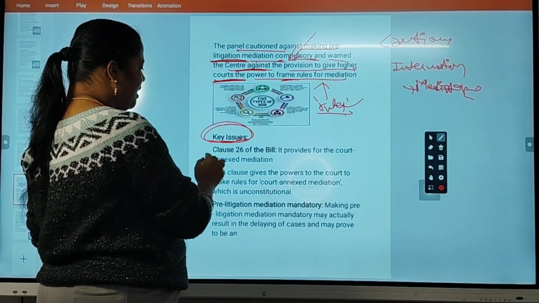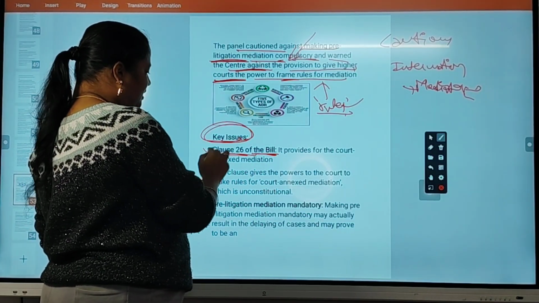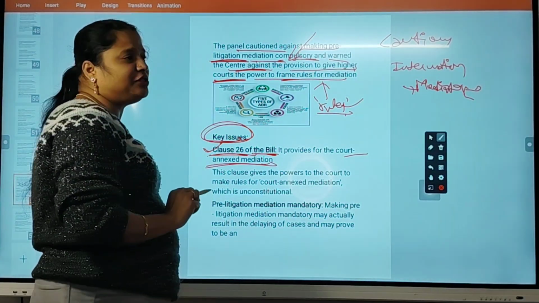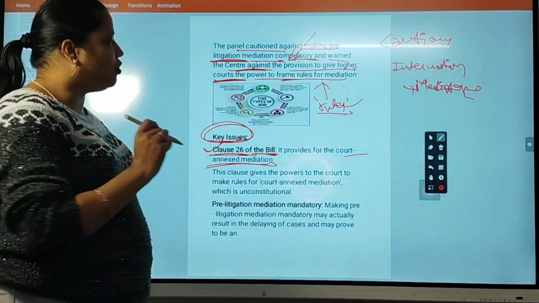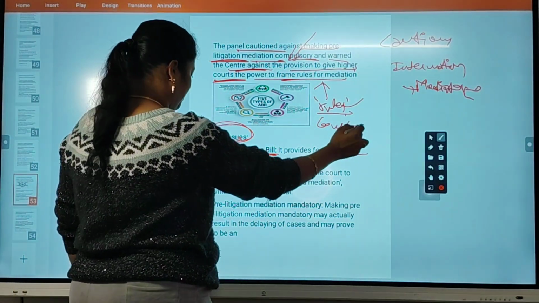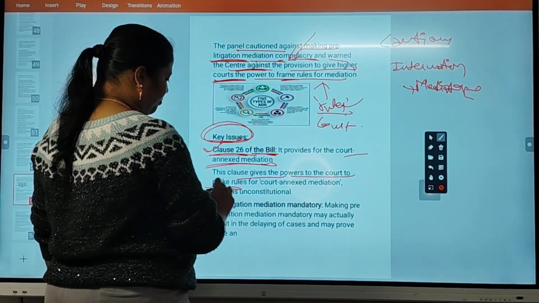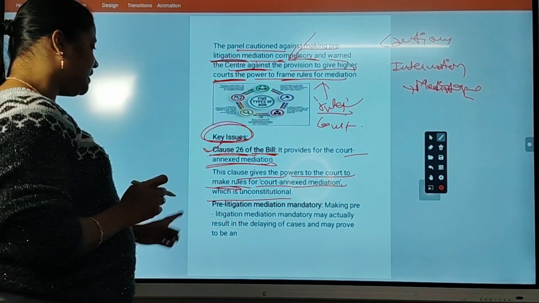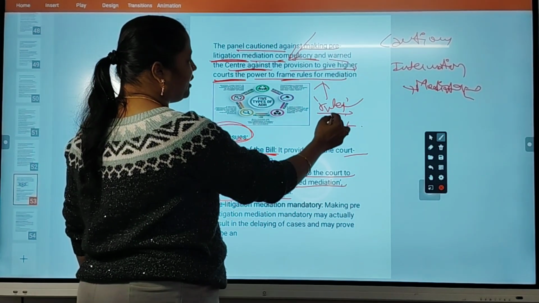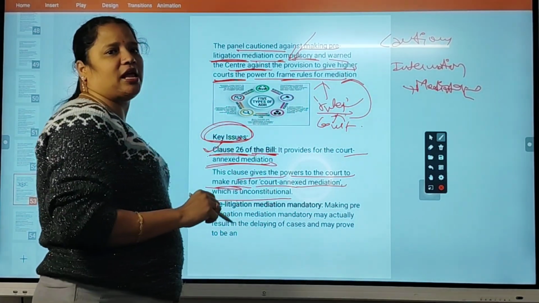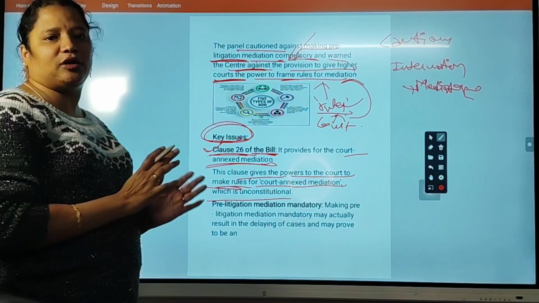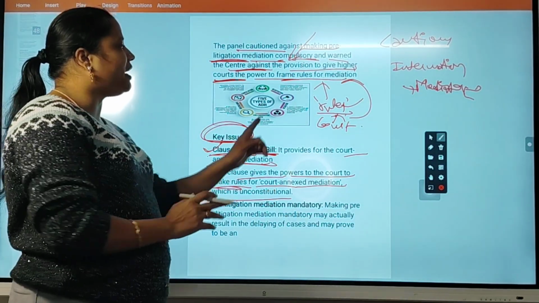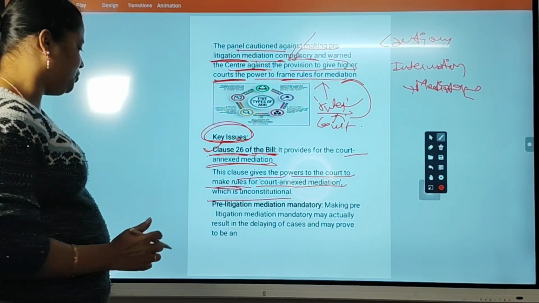What are the key issues here? Clause 26 of the bill. What is clause 26 here? It provides for court annexed mediation. So clause 26 supports court involved mediation, not direct mediation. This clause gives powers to the court to make rules for court annexed mediation, which is unconstitutional. So this is also unconstitutional. Every time the court is involved in mediation, this will also become unconstitutional, because either the court has to solve the problem or the mediation council has to solve, but two bodies involving and solving an issue is also unconstitutional.